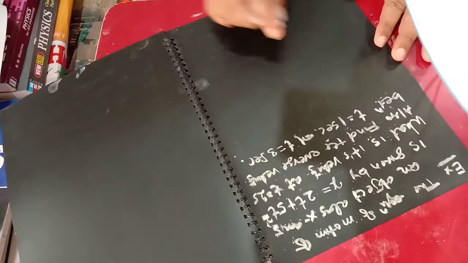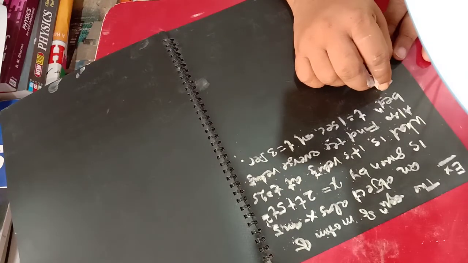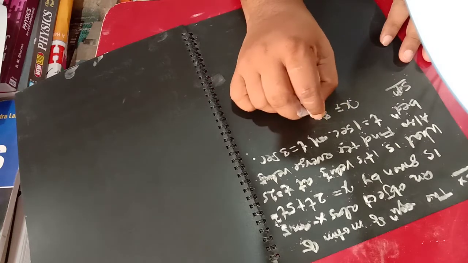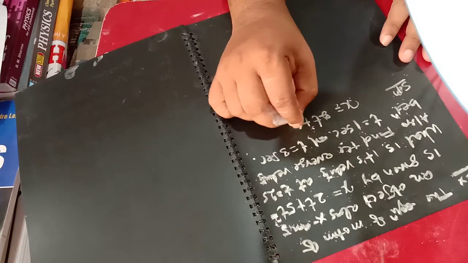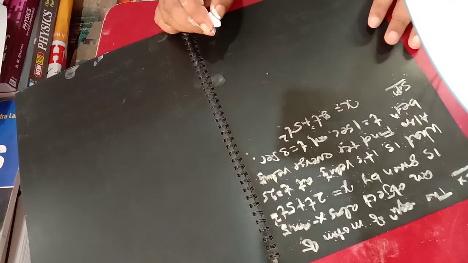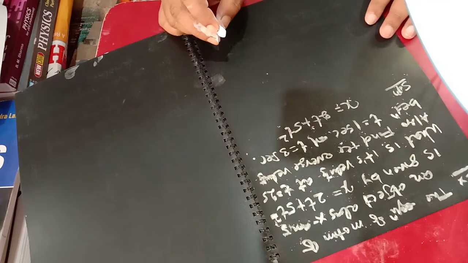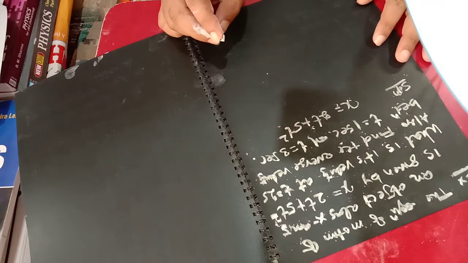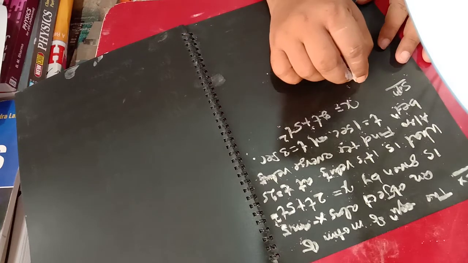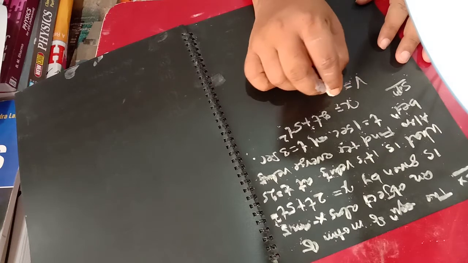Because variable velocity is taking place here, velocity is changing, so velocity equal to dx upon dt,